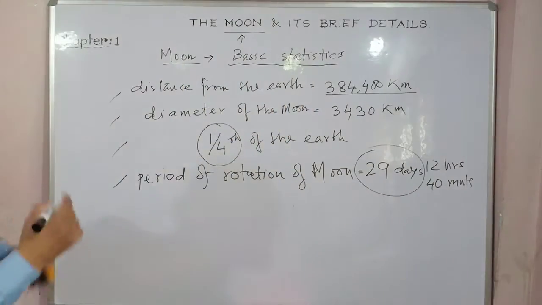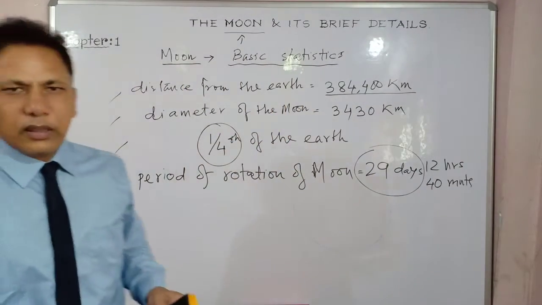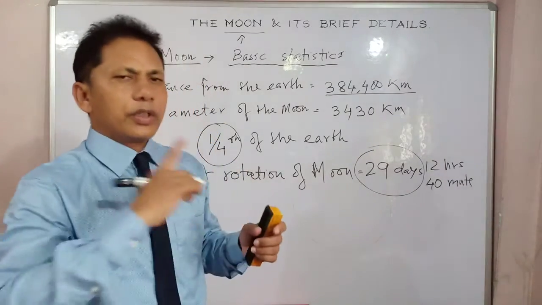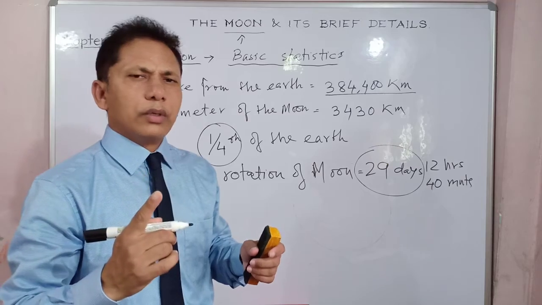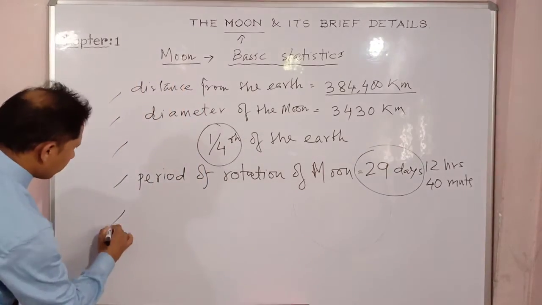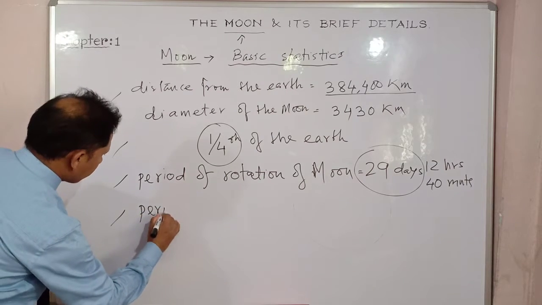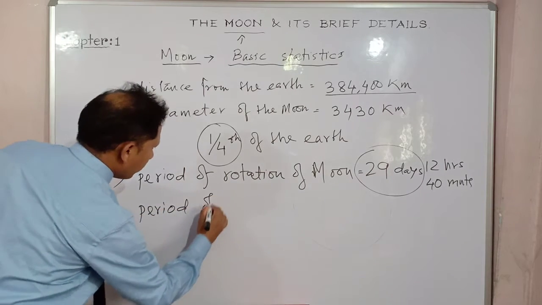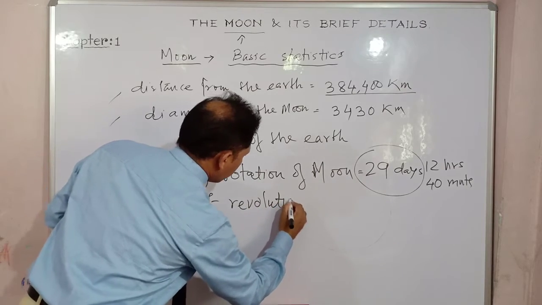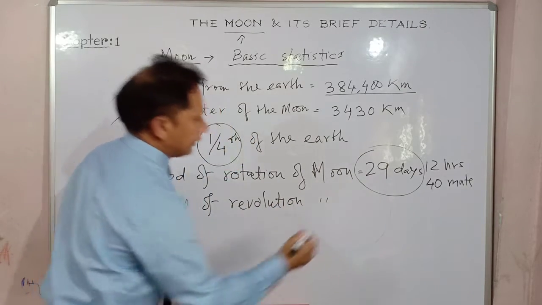Also, what is more special and very unique and peculiar, you can see, both the rotation and the revolution of the moon around the Earth are almost the same. See the revolution. Now, what is the period of revolution of the moon?